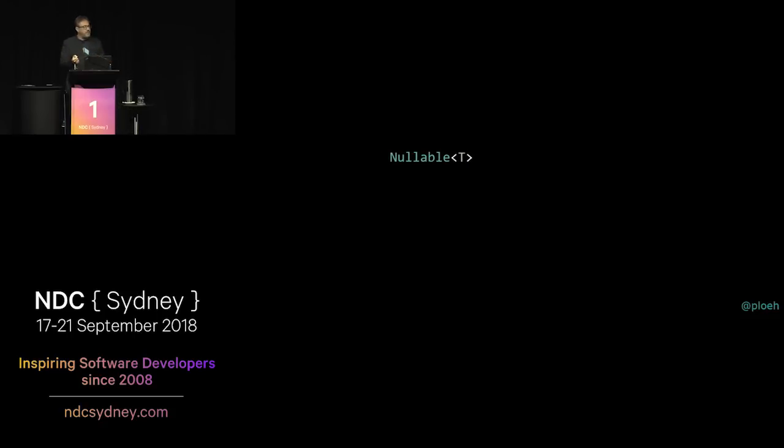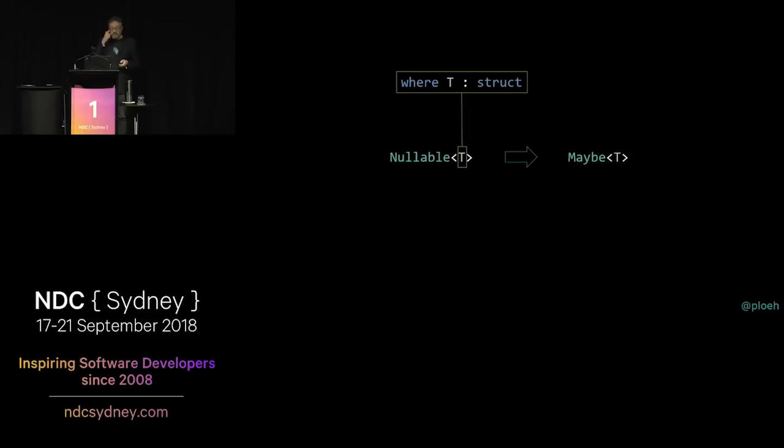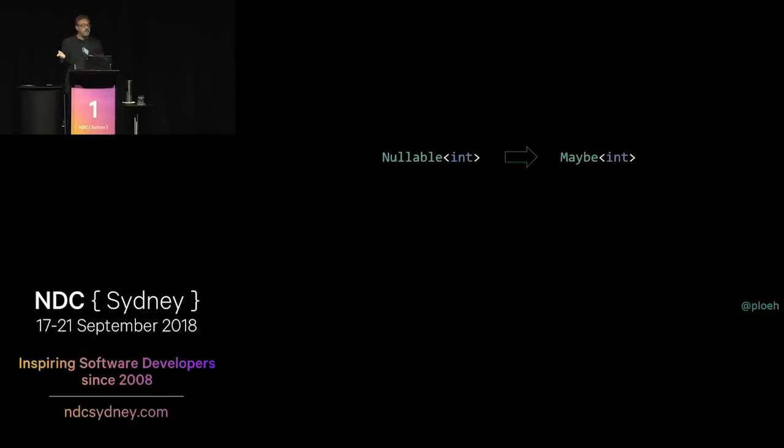But in general, for nullable of T, we have this type constraint that it can only be a struct. So it works for int, but it doesn't work for reservation, say. So it'd be much better if we could use a maybe of T, because there's no constraint on maybe of T. Right, so let's try to do that. As a first step, let's just take the nullable of int and refactor into a maybe of int, and then we can do another refactoring after that.